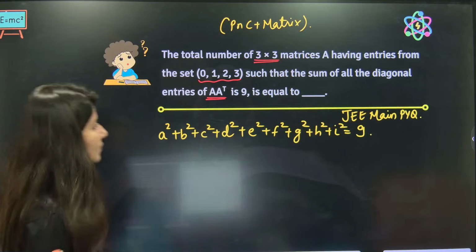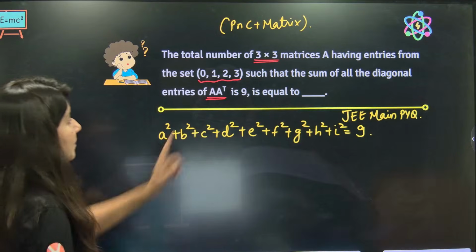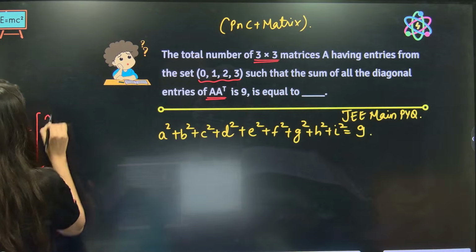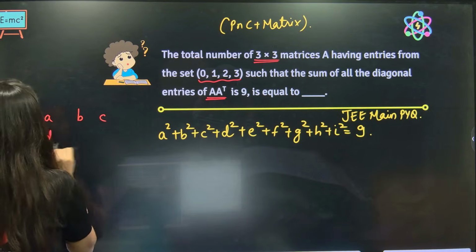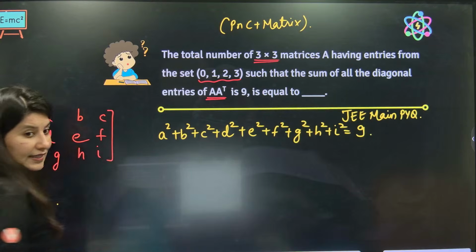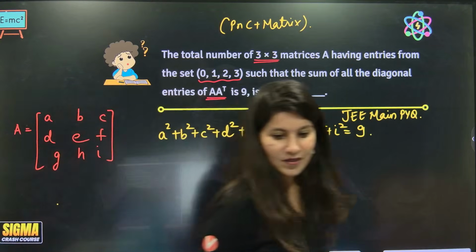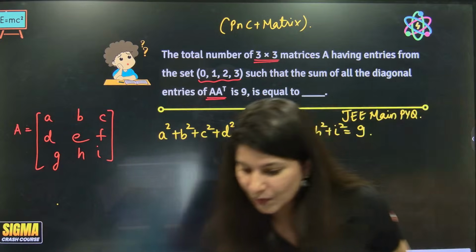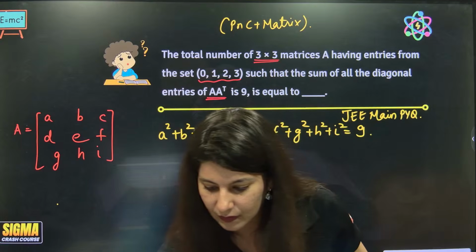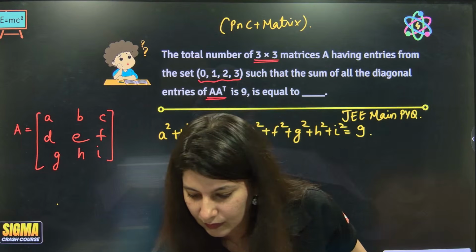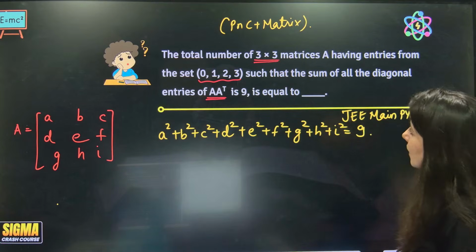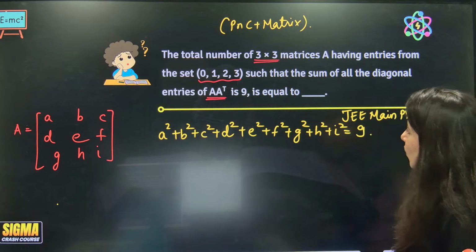Now, matrices A. What is matrix A? It is A, B, C, D, E, F, G, H, I. Correct? Are you getting my point? Now tell me, case number 1.